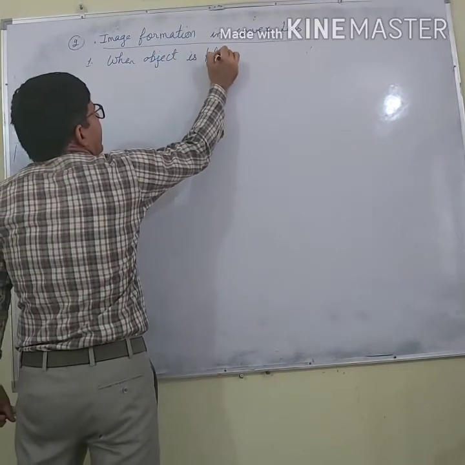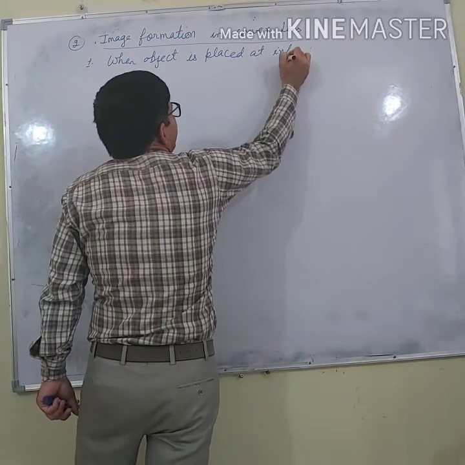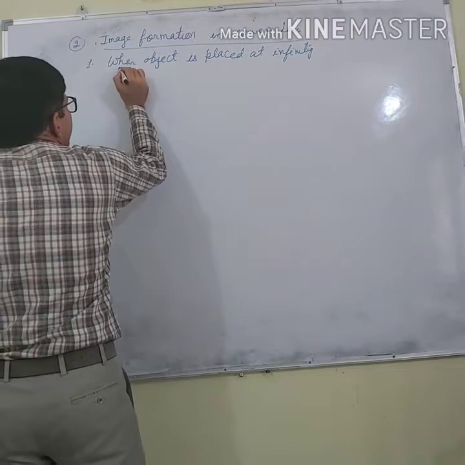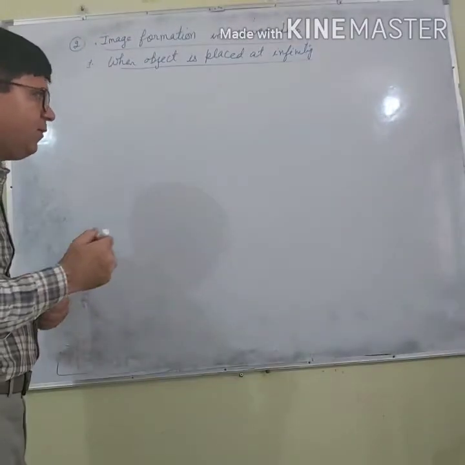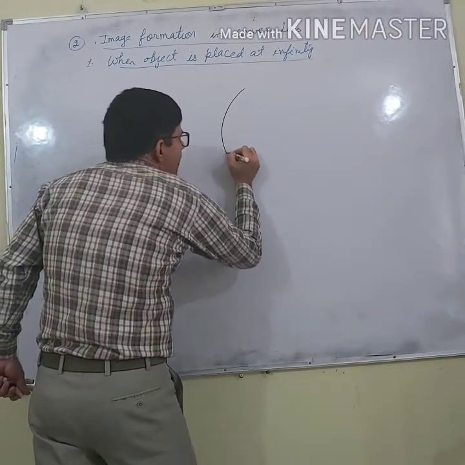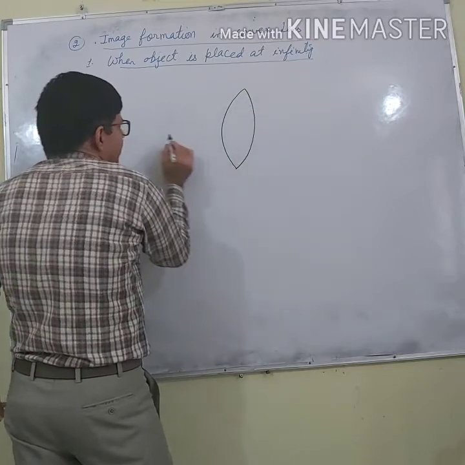placed at infinity. If object is placed at infinity, it will be very, very far away from the lens. How? Let us say this is convex lens.